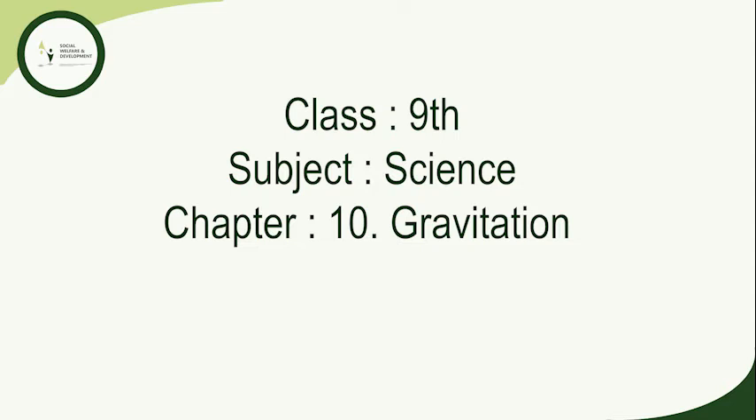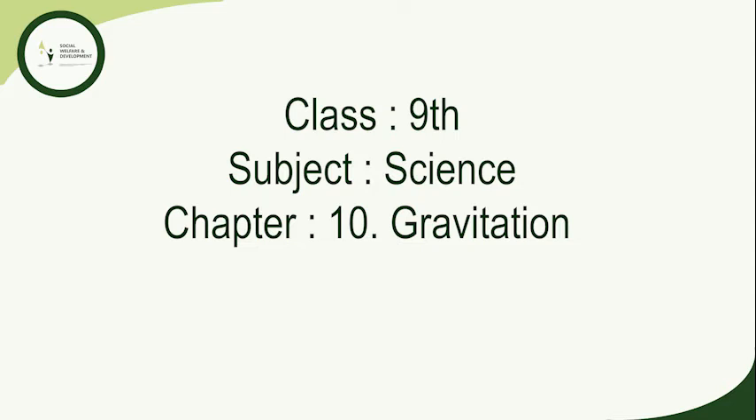Let radius of earth be denoted by capital R. So we will rearrange the equation as mg is equal to G into capital M into small m upon R square. We will write it as small g equal to G into M upon R square. So now we will derive the value of small g, that is acceleration due to gravity.